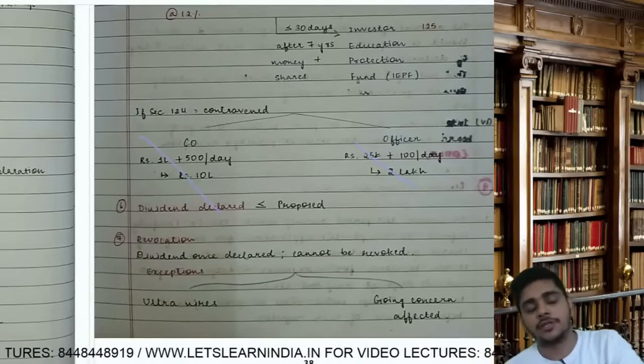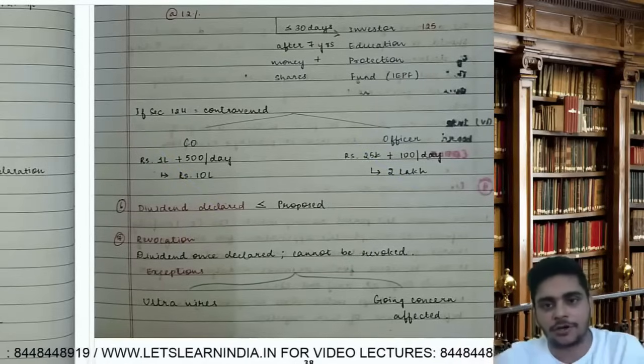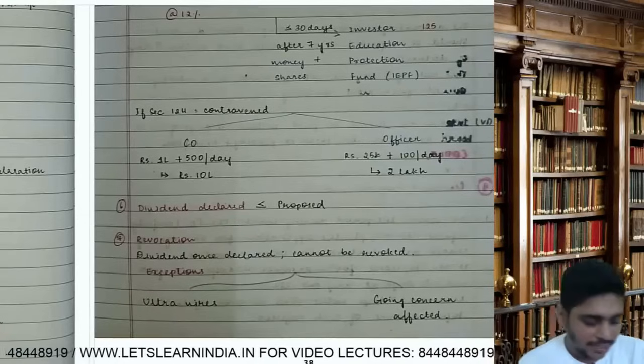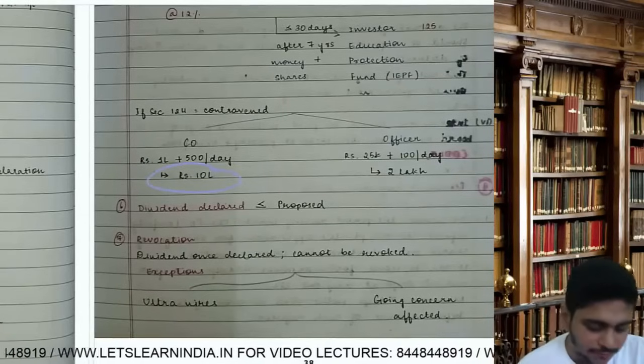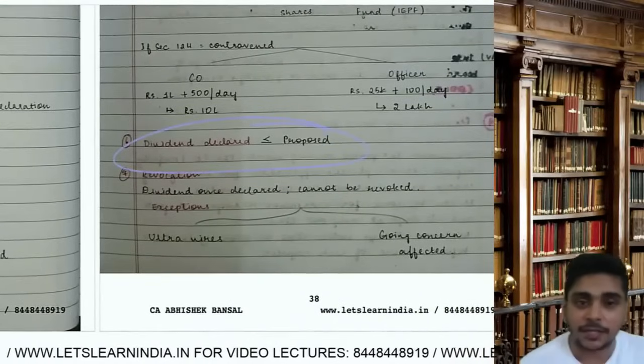Officer 25,000, minimum 100 rupees per day subject to maximum 2 lakh. So in case there's a default, 100 rupees per day subject to maximum 2 lakh. At the most company is liable for 10 lakh, at the most officer is liable for 2 lakh. Clear? Okay, the next point, dividend declared should be less than or equal to proposed.